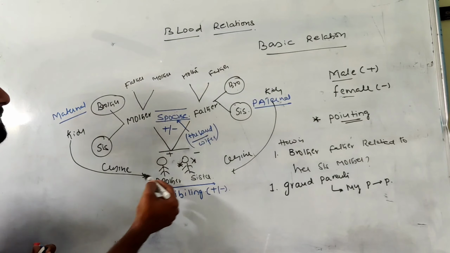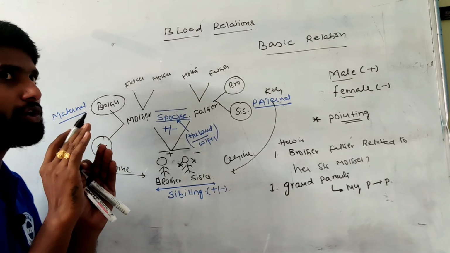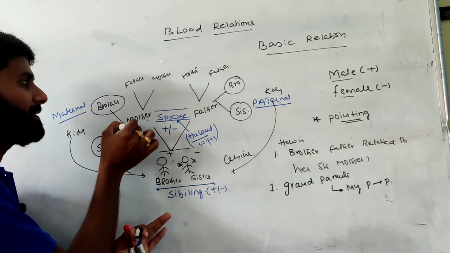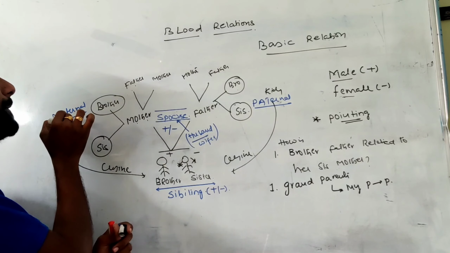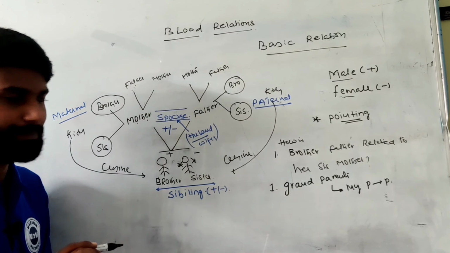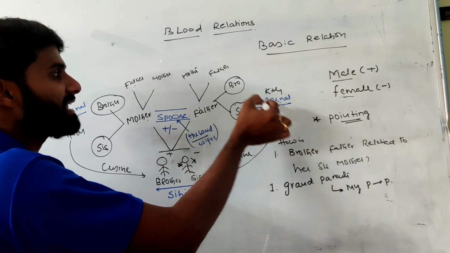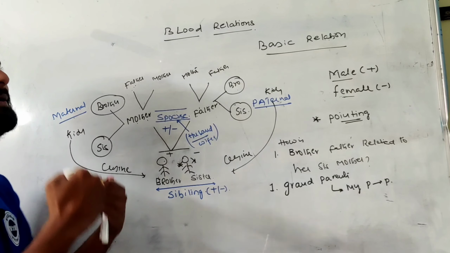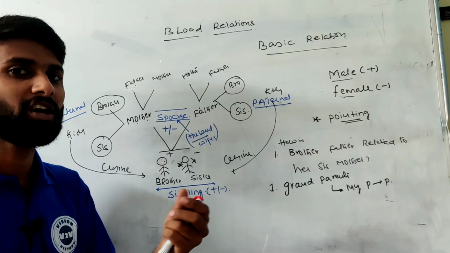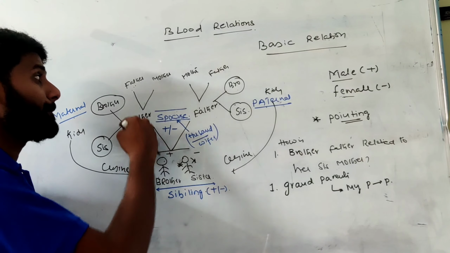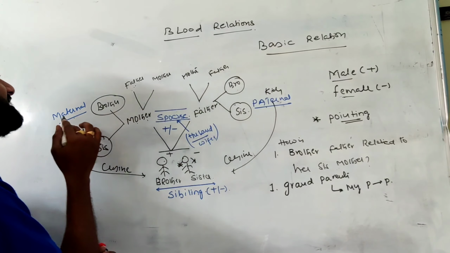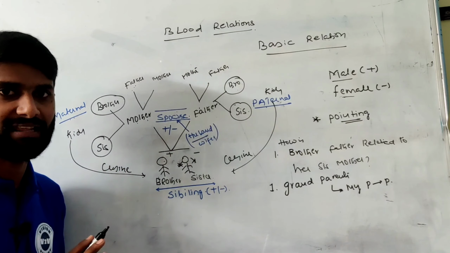For example, if you want a specific one, my mother's father is my maternal grandfather. My father's mother is my paternal grandmother. My parents' parents are a grandmother or grandfather, mother's or father's, including maternal and paternal.